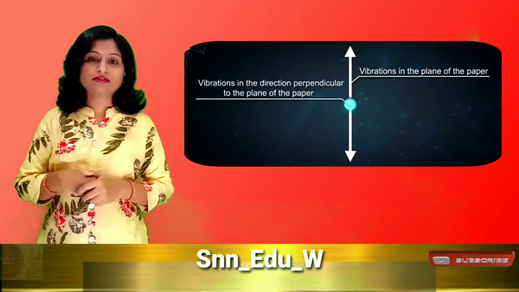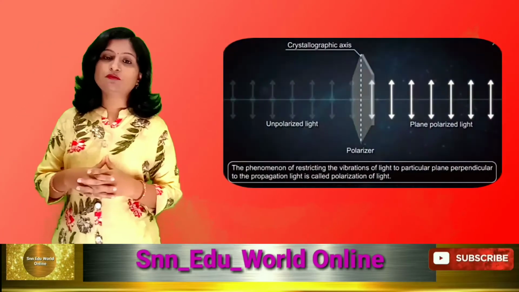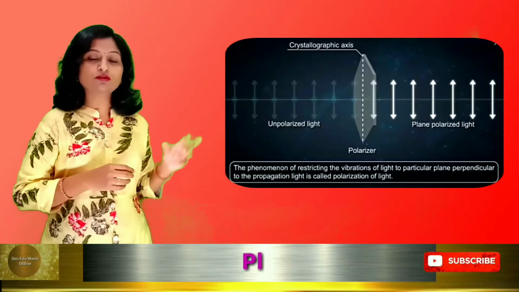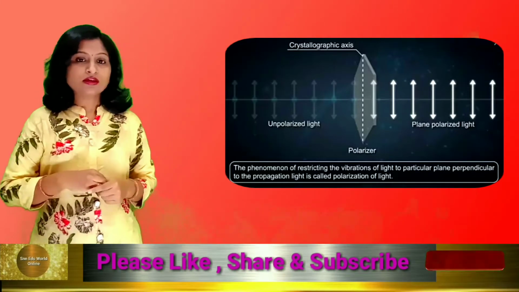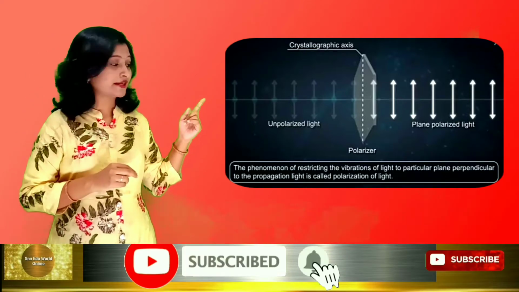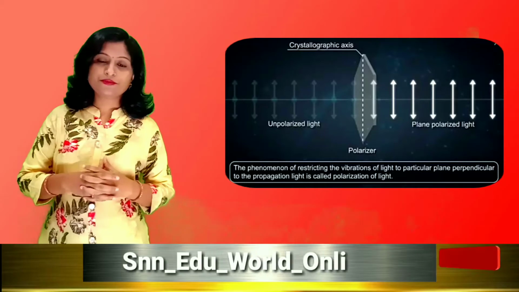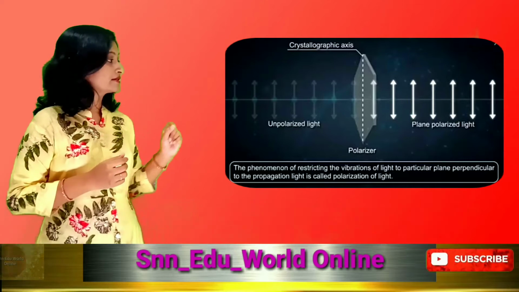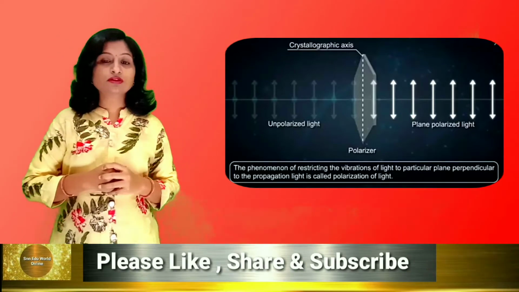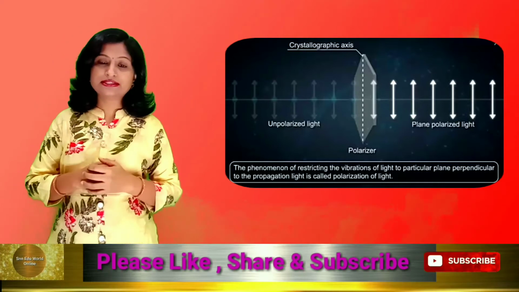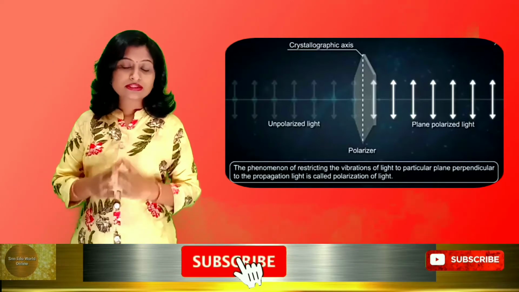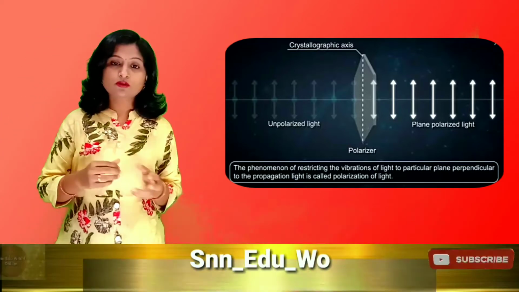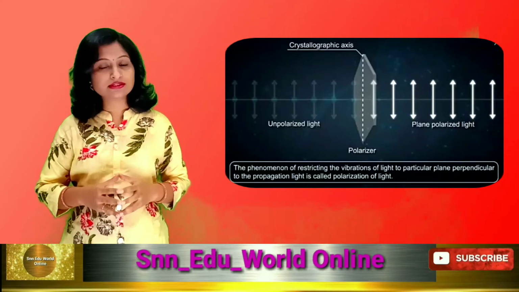So this represents unpolarized light. How do we make polarized light? For that we always use a polarizer, which is also called a crystallographic axis. In the diagram, the middle part is a hexagon shape, which is a crystal, and we make a slit in it, and that slit is in the vertical direction. The middle dotted line in that crystal is the axis, the slit that will allow the light to pass through it. This is called a polarizer because it has the ability to polarize the light.